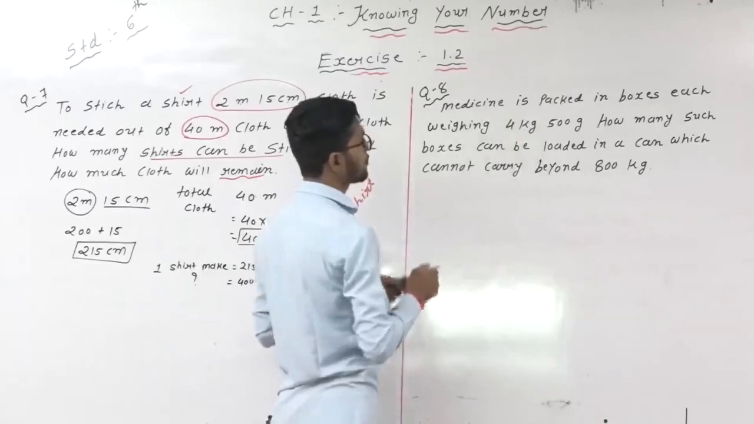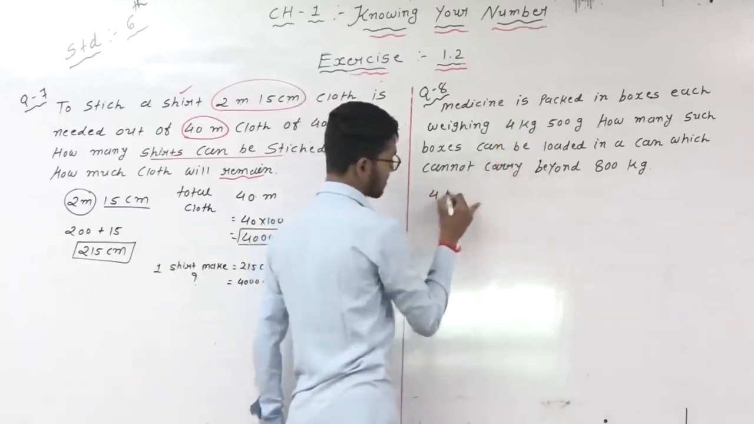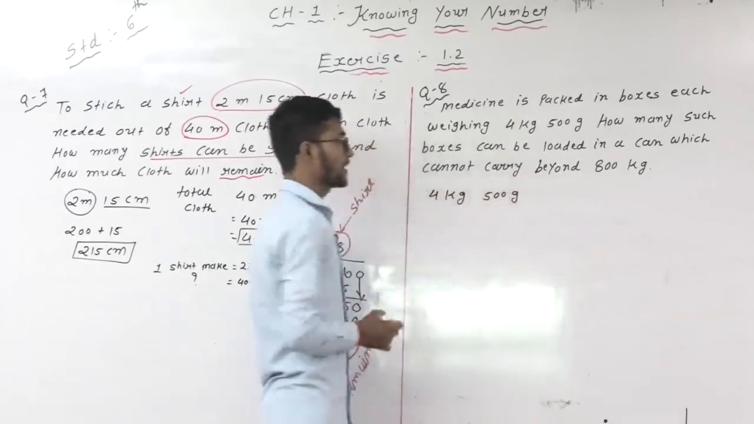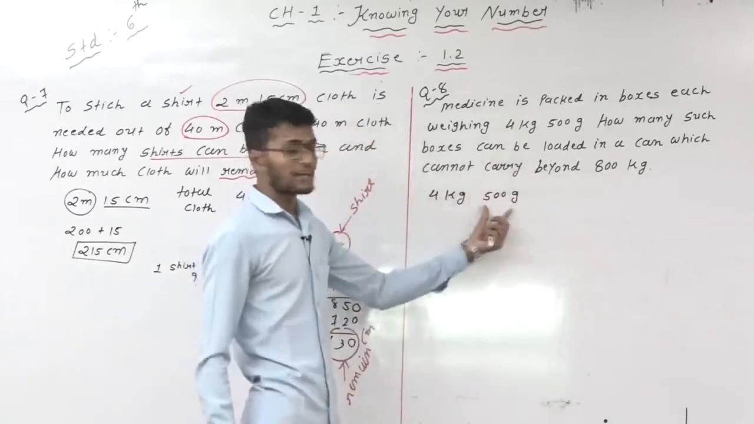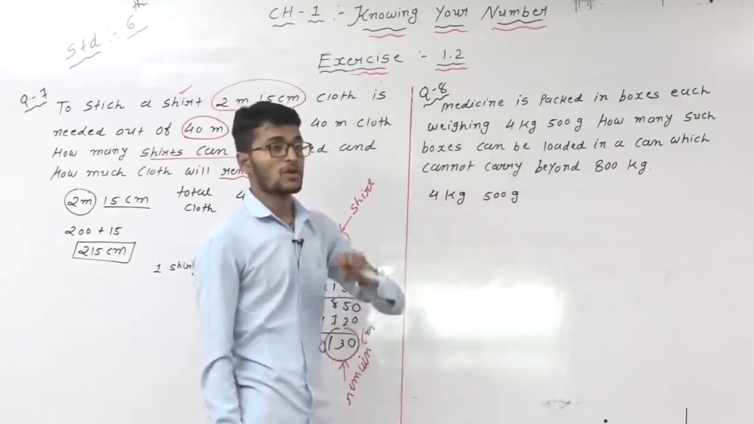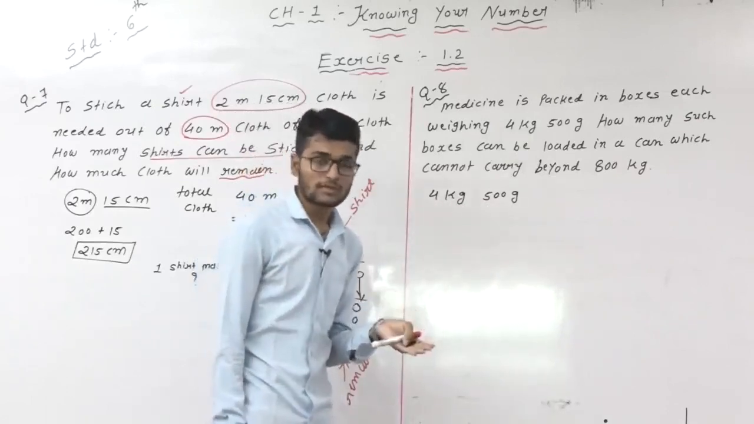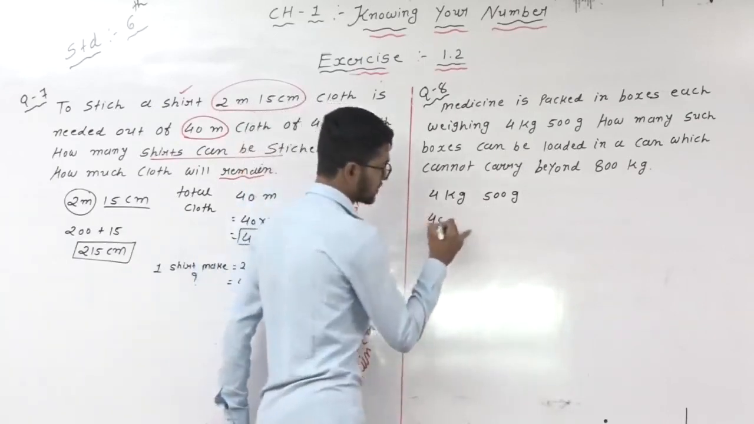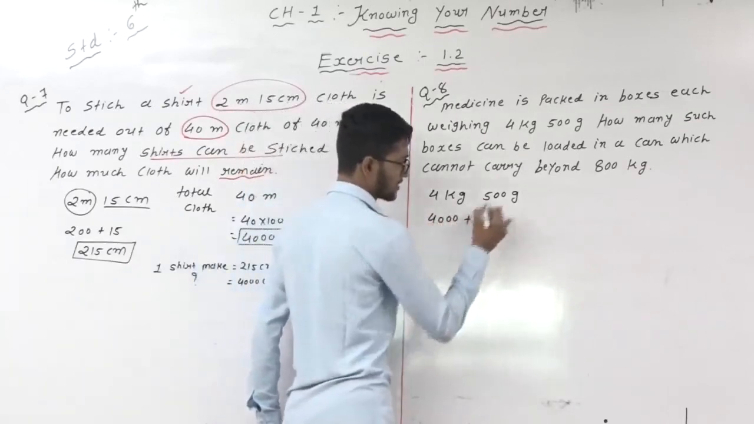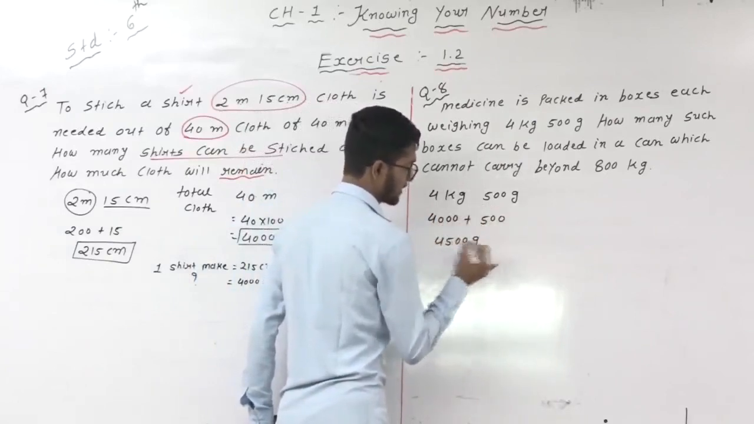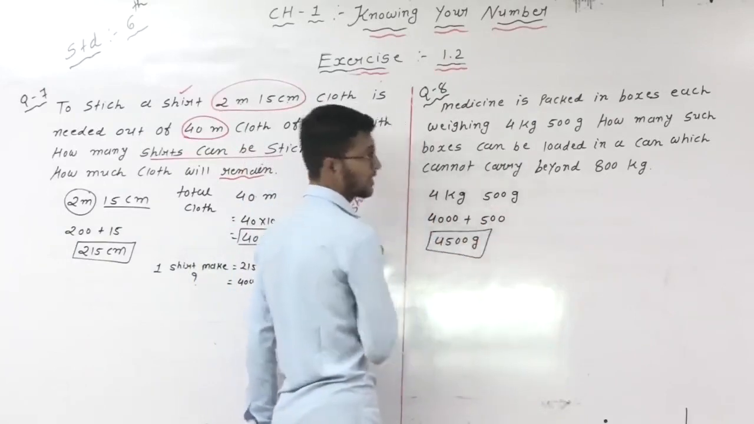So here, first of all, 4 kilogram 500 gram, right? This value is already in gram, but this one is not in gram. So convert the kilogram to gram. We all know 1 kilogram is equal to 1000 gram. So 4 kilogram means 4000 gram. So write down, this one is 4000 plus this one is 500. So total 4500 gram, right?